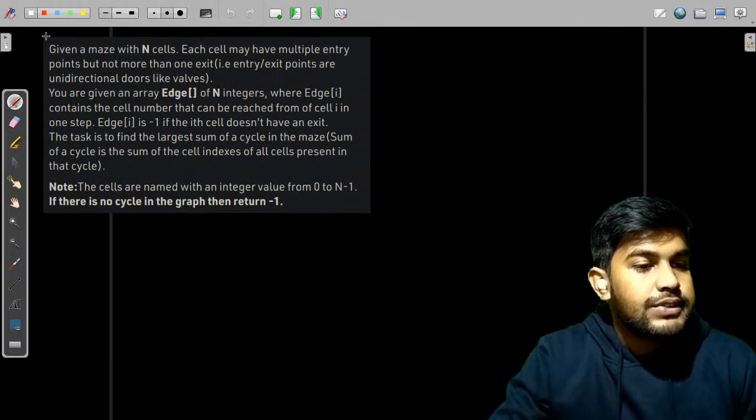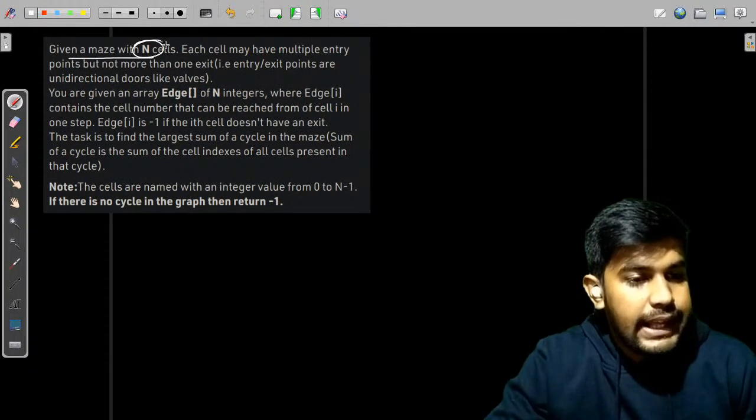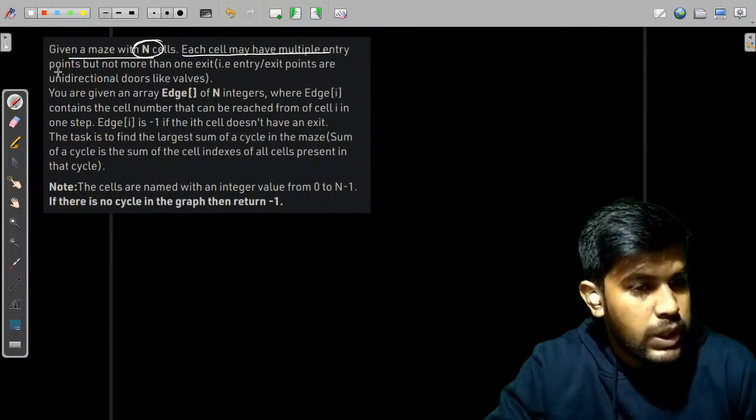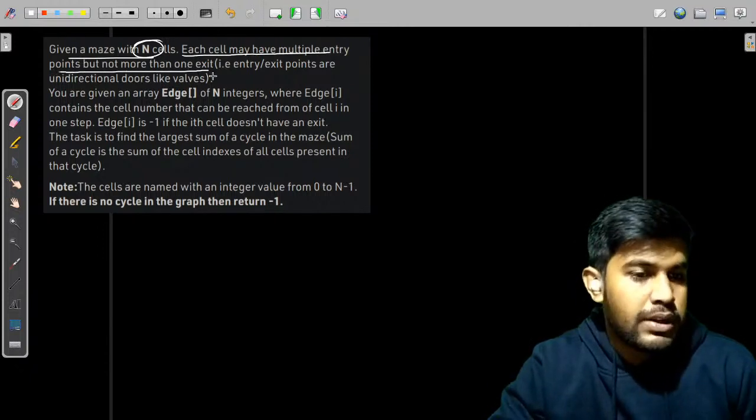Okay, fair enough. So we have a maze with n cells. Okay, each cell may have multiple entry points, but not more than one exit.